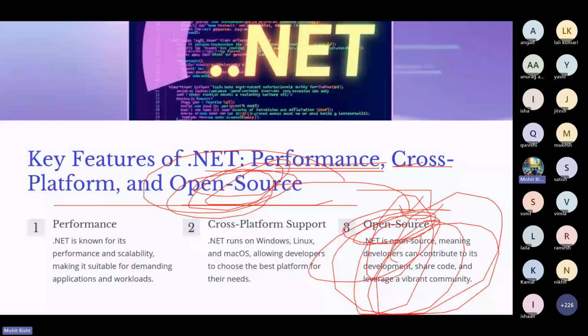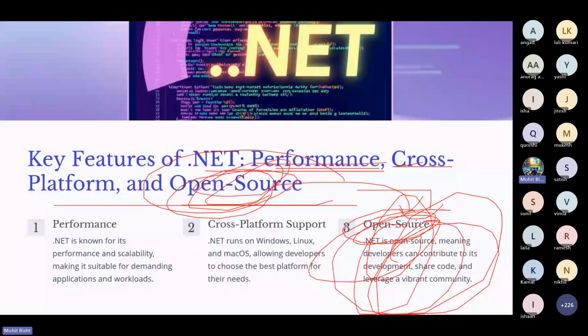You can go and leverage a vibrant community. As I already mentioned, it's open source, which means developers can contribute, and even students can contribute. Try to go and see how the code is written in .NET, and try to communicate with other maintainers. Try to pick a good first issue if you're going into open source, like if you're reading this .NET repository, and try to contribute. It's open source, right? So anyone can see the code and anybody can contribute. Not only developers, even students and newcomers are welcome, right?